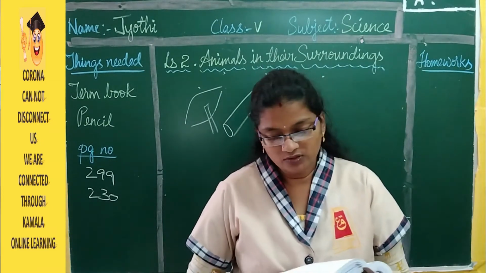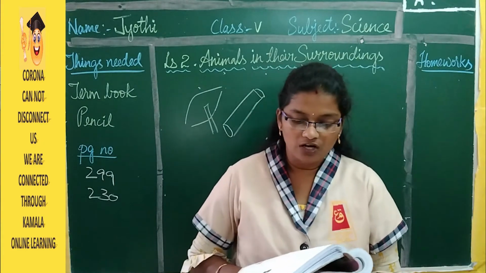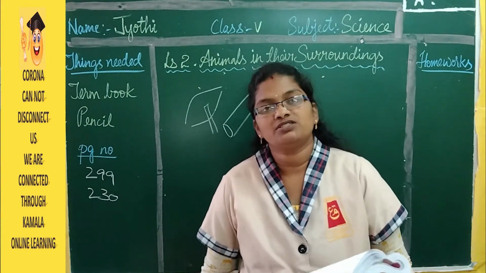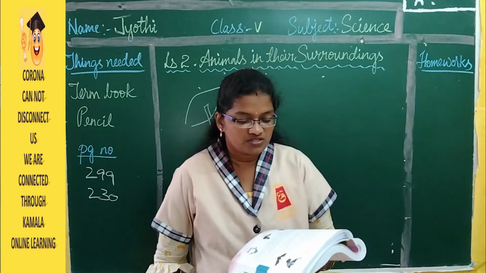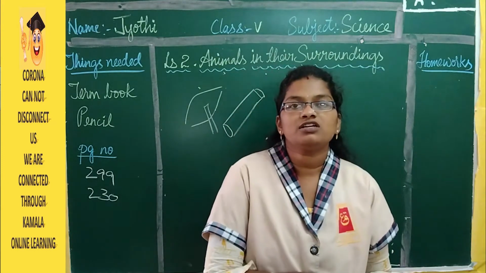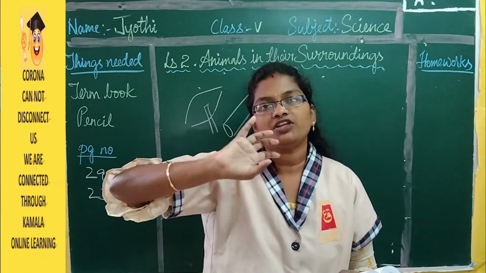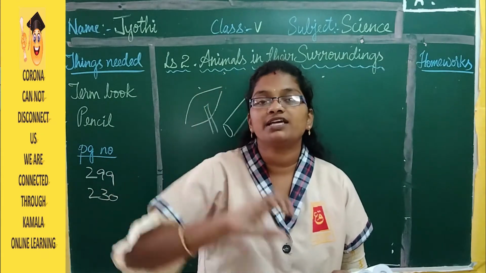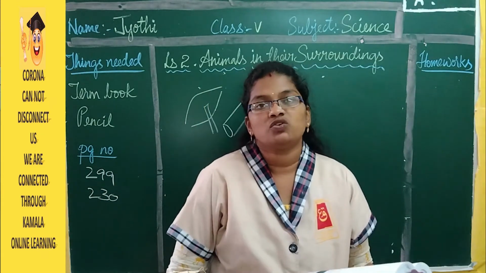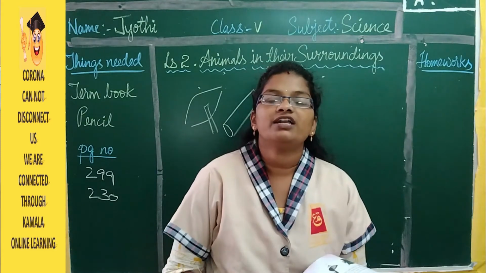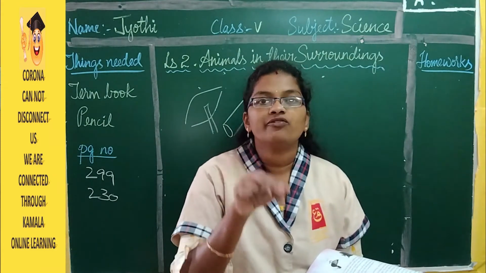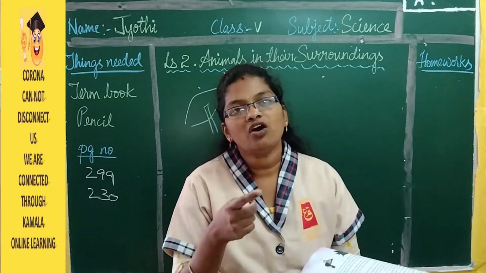Claws that help them to walk on the ground and sit or perch on the branches or trees. So here they have claws. Claws are nothing but they have fingers. How we have fingers? Even they also have fingers like this, and they are called as claws. So with the help of that they hop. Few birds they walk and few birds they hop.